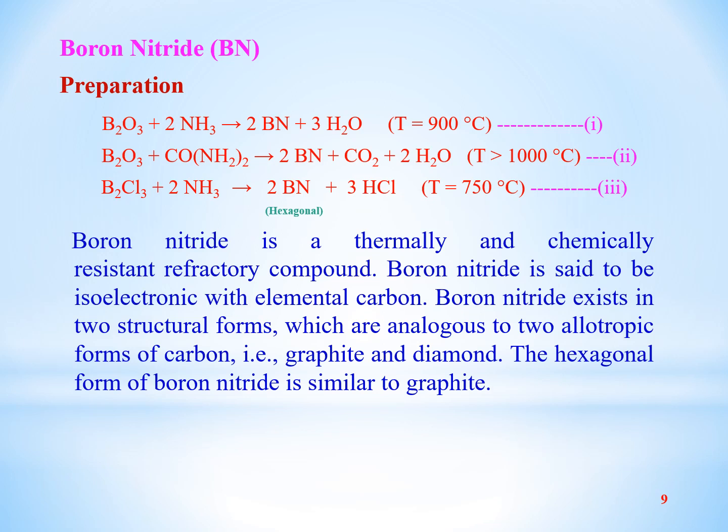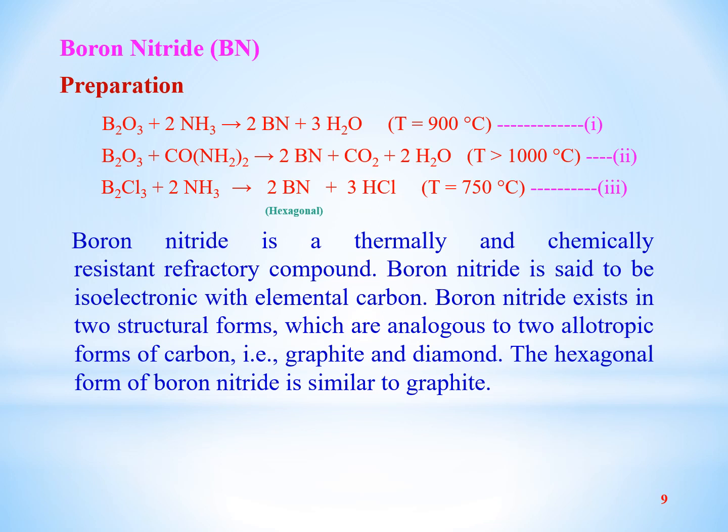We will study that boron nitride has two structural forms. Number one is the hexagonal structural form and second is the cubic structural form. In the first two reactions, cubic boron nitride is produced, while in the third reaction, hexagonal boron nitride is produced.